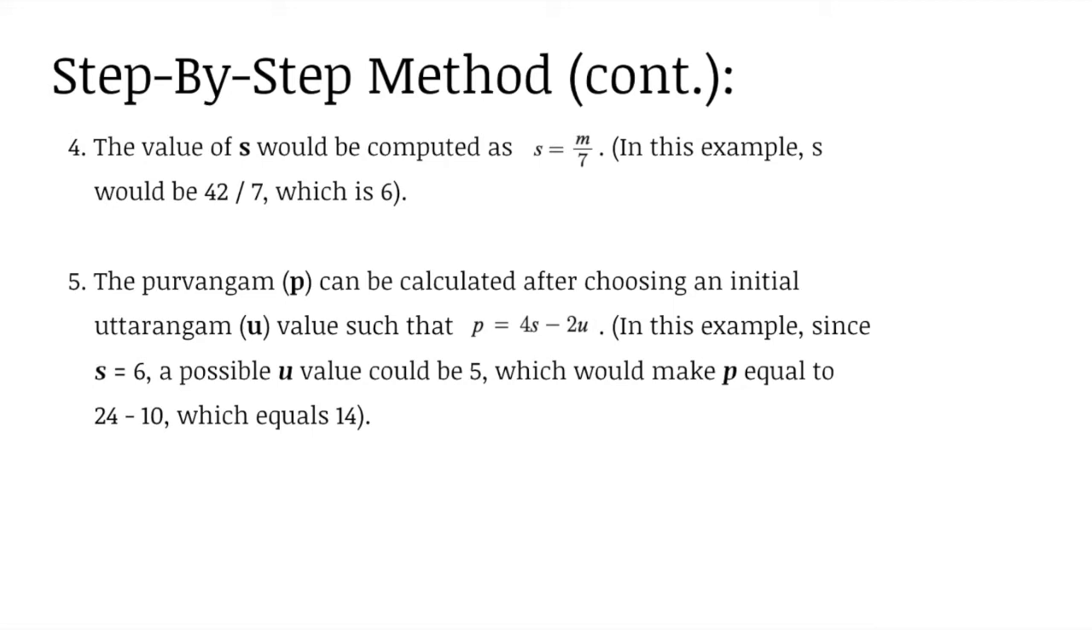And the fifth and final step is to calculate the Purvangam after choosing an initial Uttarangam value, such that P is equal to 4S minus 2U. So in this example, since S is equal to 6, a possible U value could be 5, which would make P equal to 24 minus 10, which is equal to 14. So that Korvai would come as follows.